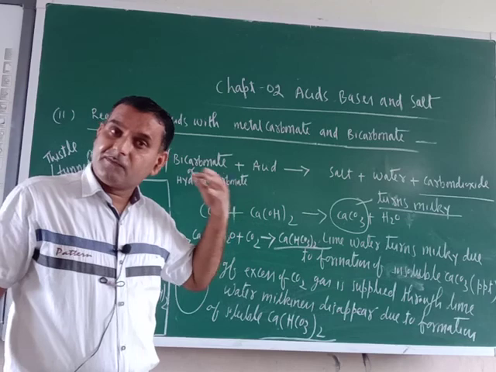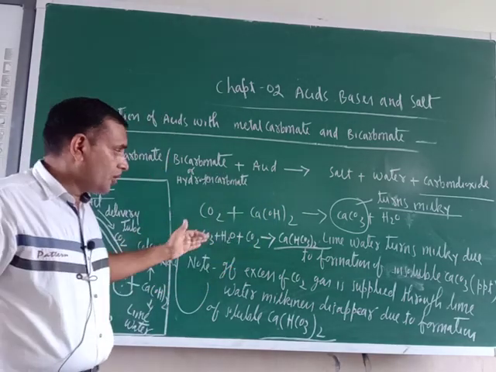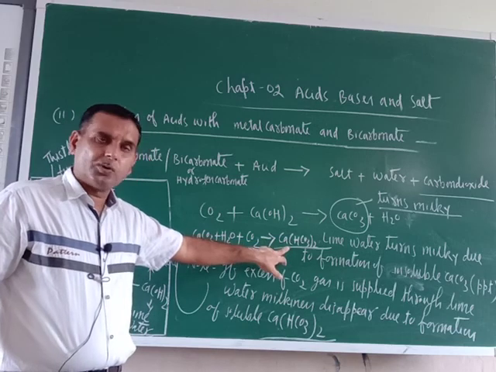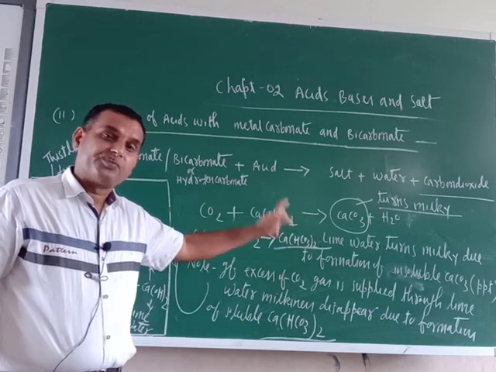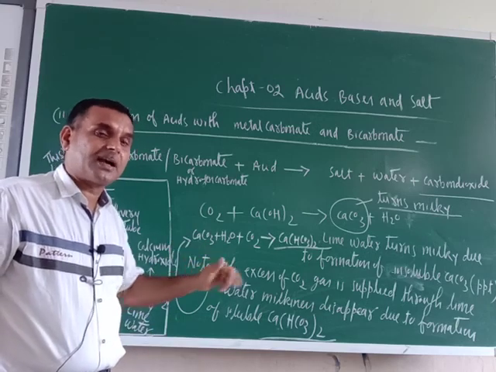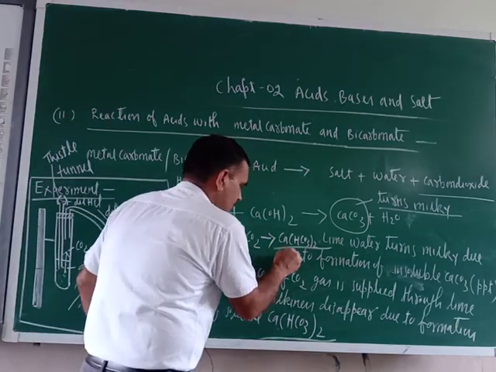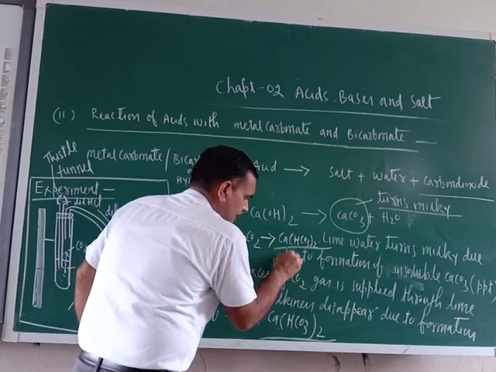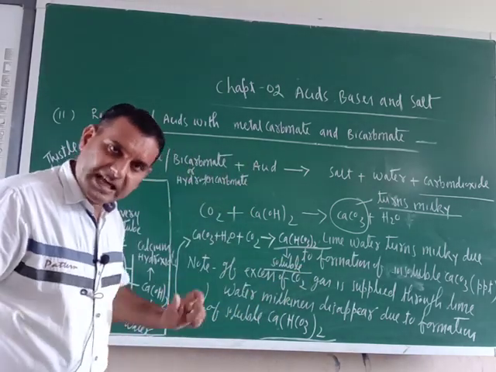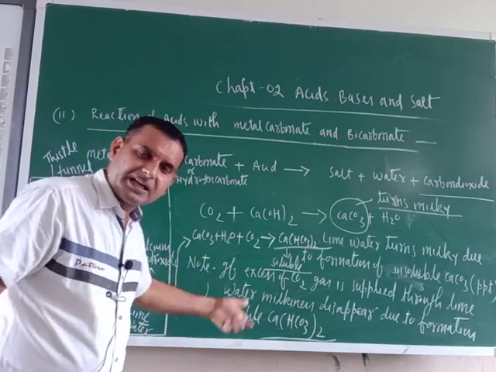If you are supplying further carbon dioxide, this calcium carbonate will be changed into calcium bicarbonate. And this calcium bicarbonate is soluble. So once it is soluble in the solution, milkiness disappears.